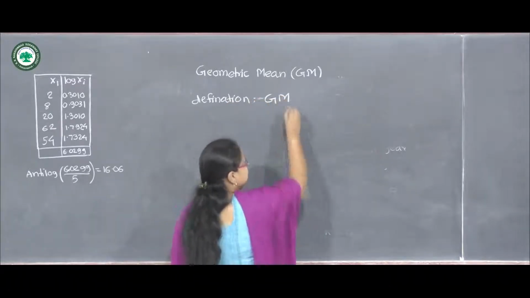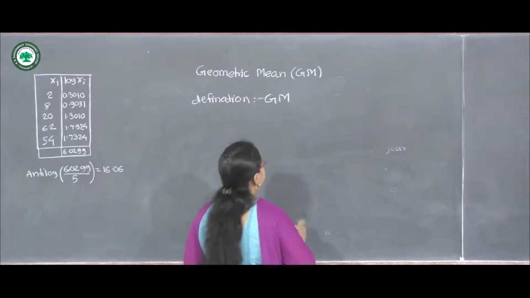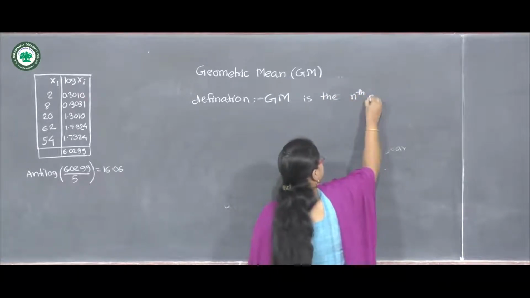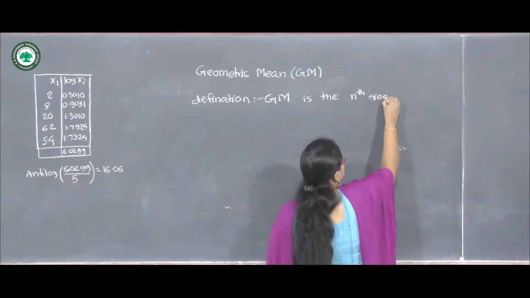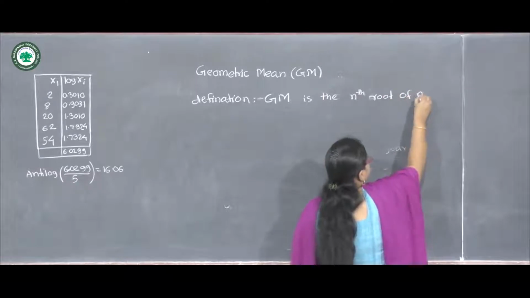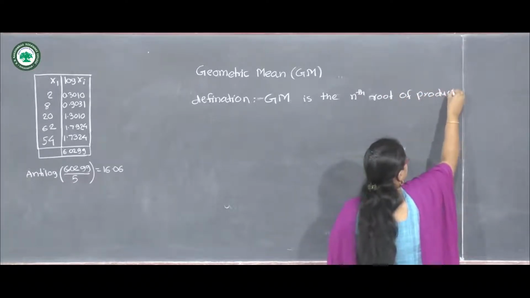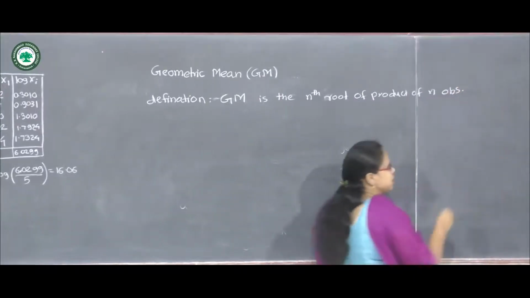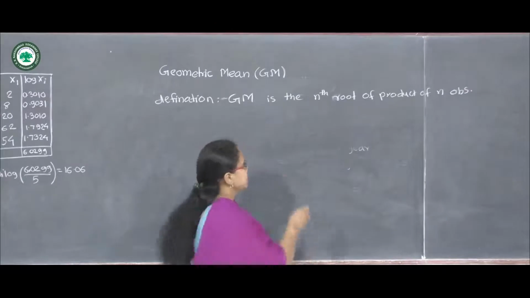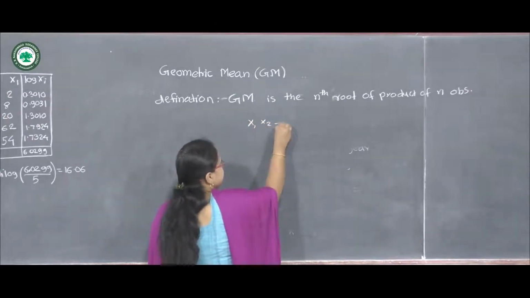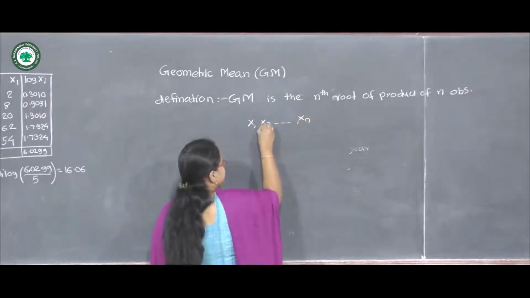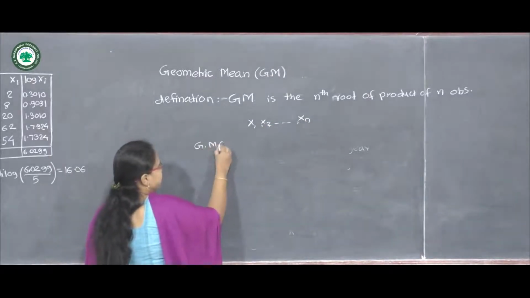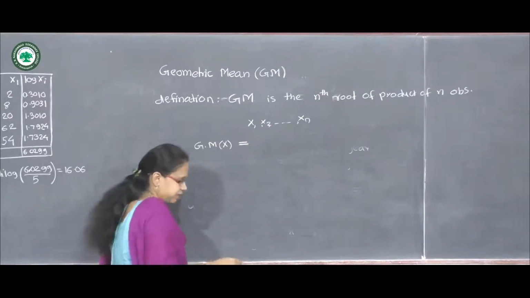Geometric mean is denoted by capital GM. So GM is the nth root of the product of n observations. Suppose there are n observations which are denoted by x1, x2, so on xn. Then we can calculate the geometric mean of X with this formula.